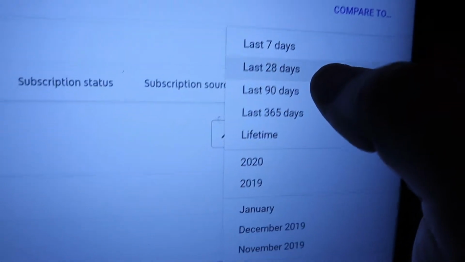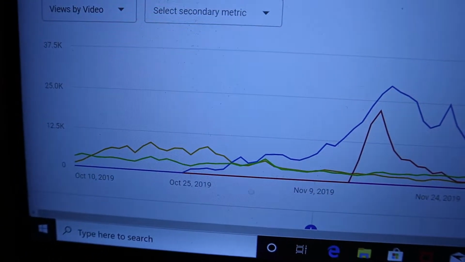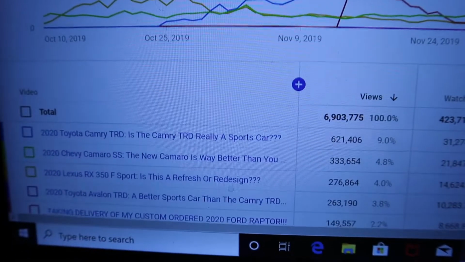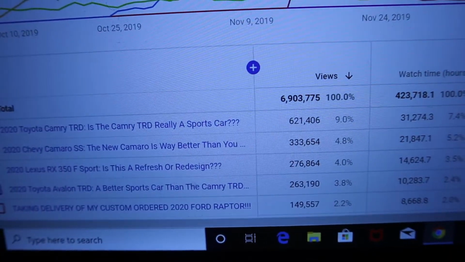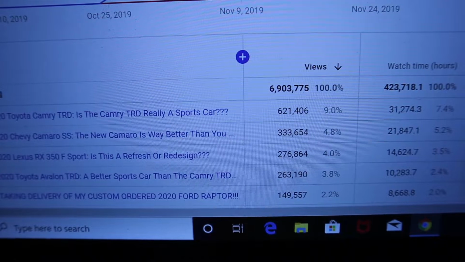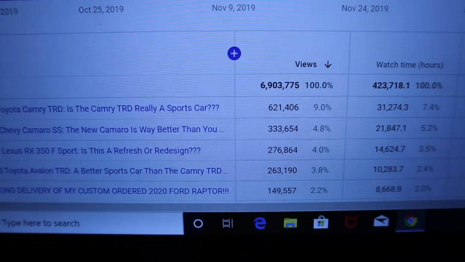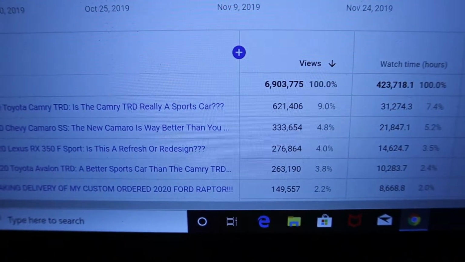If we head over here and change this to the last 90 days, it'll take just a second to load up, and we go back down to the views tab. You see in the last 90 days, 6.9 million views. And the biggest video, again the Camry TRD, was 9% of my total views. The reason this is so important is you don't want to rely on just one video or even a couple videos for your views, because if you do, your views are going to fluctuate quite a bit.